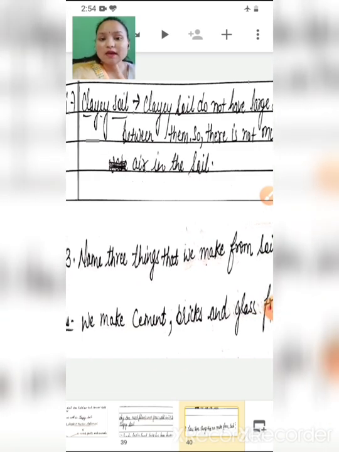Then name three things that we make from soil. We can make cement, bricks and glass. Cement, bricks and glass can be made from soil.